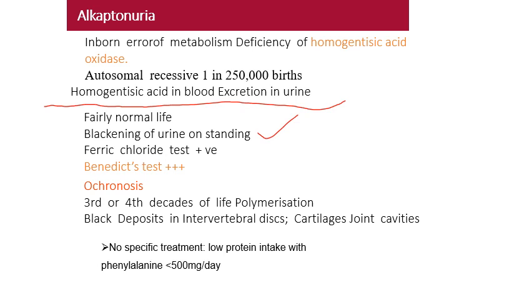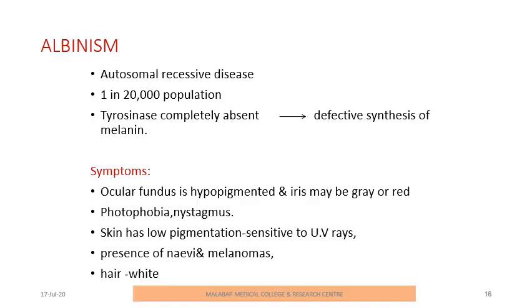The tests for alkaptonuria are the ferric chloride test, which will be positive, and the Benedict test, which will be triple positive, highly positive, because homogentisic acid is a reducing substance. Then symptoms like ochronosis. Ochronosis is the deposition of these alkapton bodies in intervertebral discs, cartilages, joint cavities, etc. That gets a specific symptom as ochronosis. No specific treatment is needed. Low protein intake with less phenylalanine content.